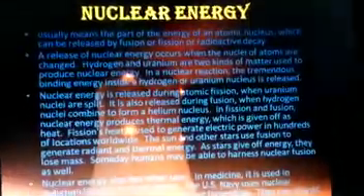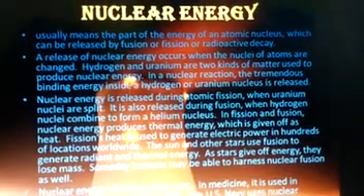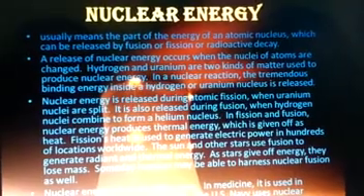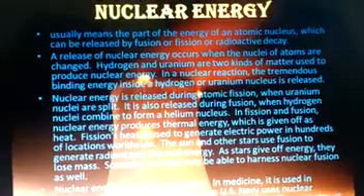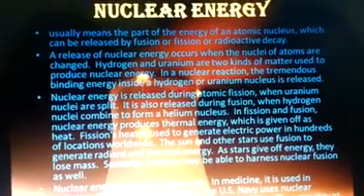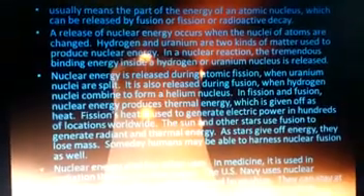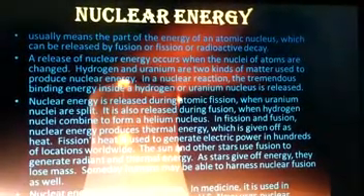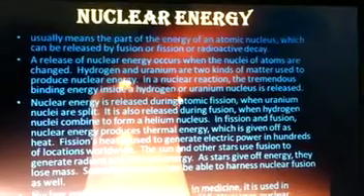Nuclear energy usually means the part of the energy of an atomic nucleus which can be released by fusion or fission or radioactive decay. A release of nuclear energy occurs when the nuclei of atoms are changed. Hydrogen and uranium are two kinds of matter used to produce nuclear energy. In a nuclear reaction, the tremendous binding energy inside a hydrogen or uranium nucleus is released.